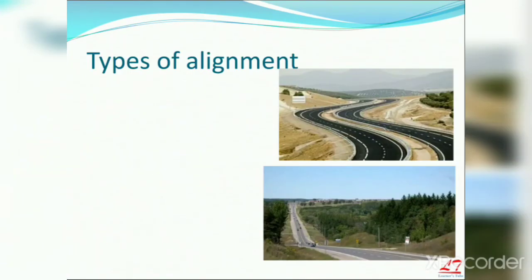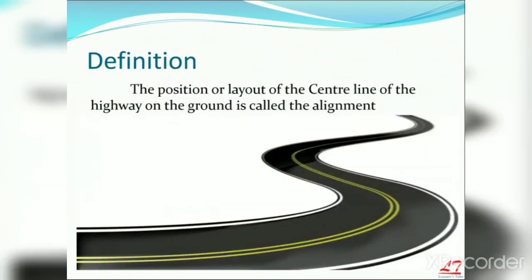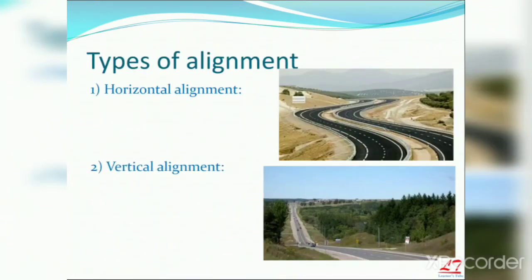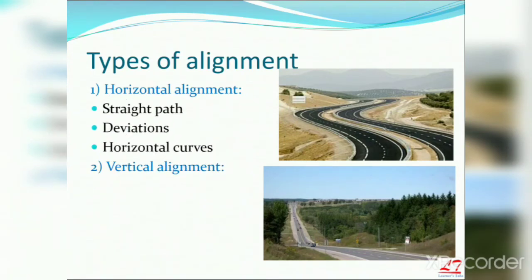So what is an alignment? The position or layout of the center line of the highway on the ground is called alignment. There are two types of alignment: one is horizontal and another is vertical alignment. Horizontal alignment includes straight path, deviations, horizontal curves. Vertical alignment includes gradient and vertical curves.